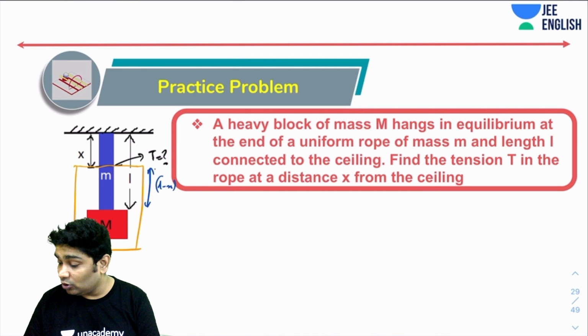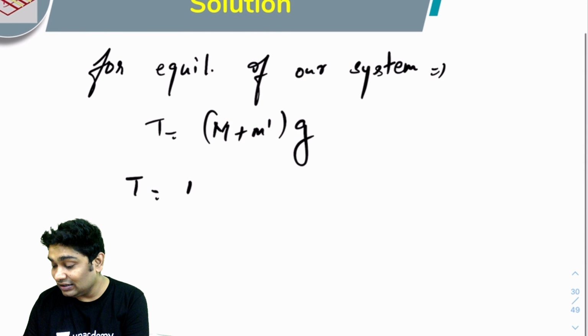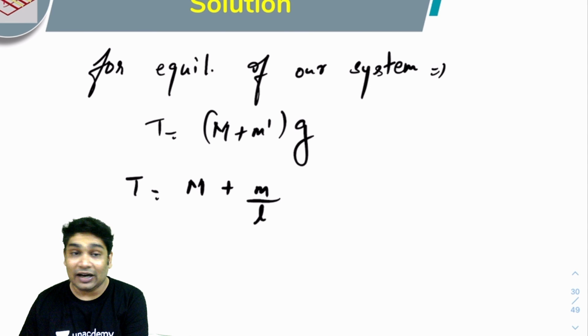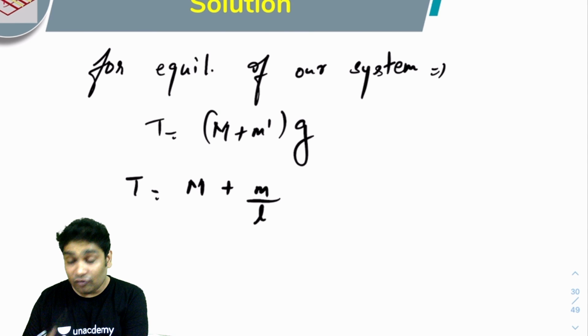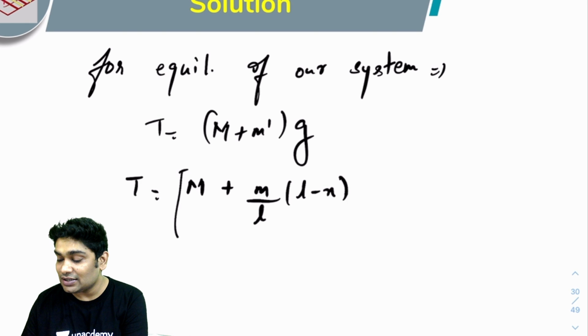Assuming it's a uniform rope, which should have been given, yes, uniform rope. So the mass per unit length would have been m over L. For the length L minus x, this would be the mass, and this is your answer.